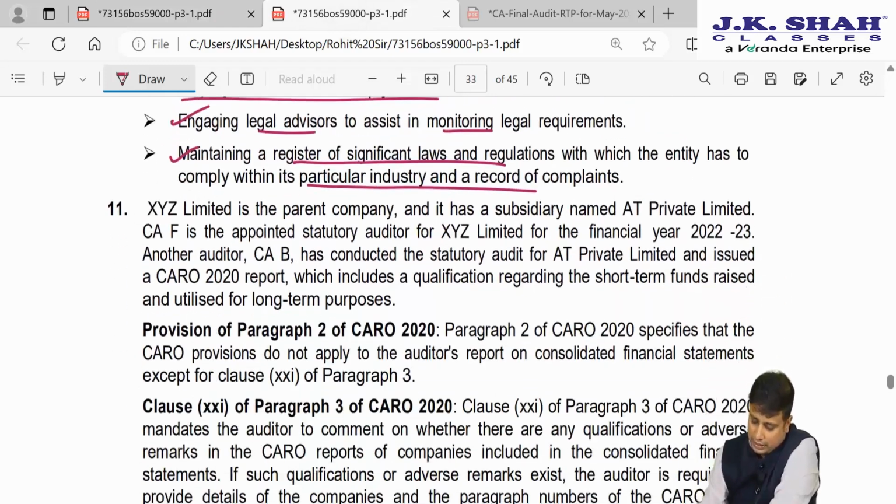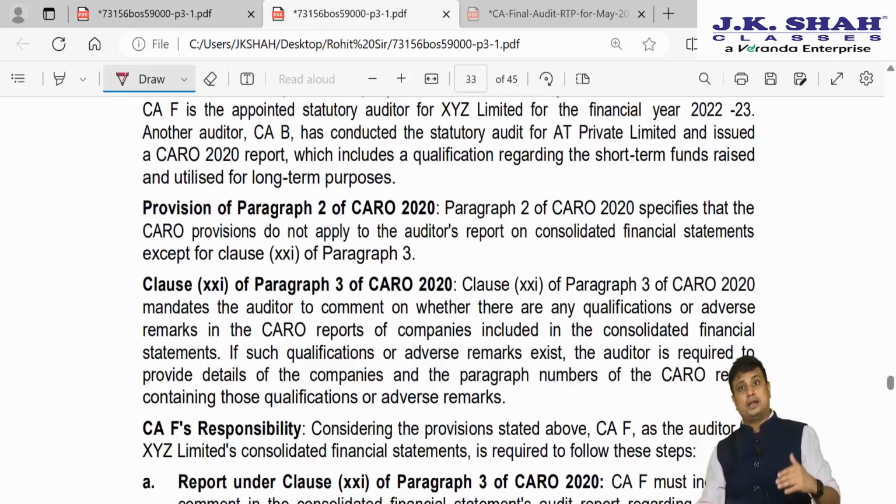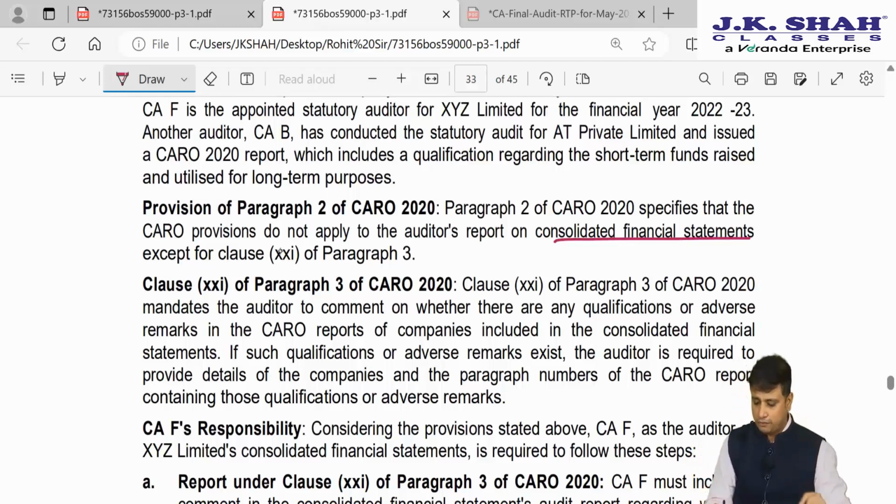So now if you recollect CARO 2020, paragraph 2 said that CARO is not applicable to consolidated financial statements except for clause 21. What does clause 21 tell you?